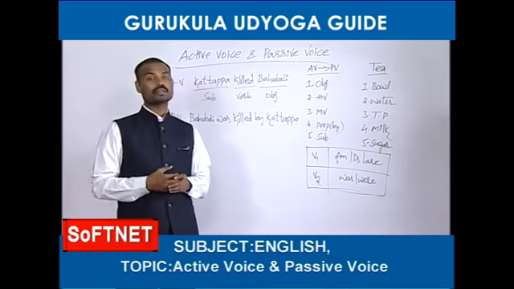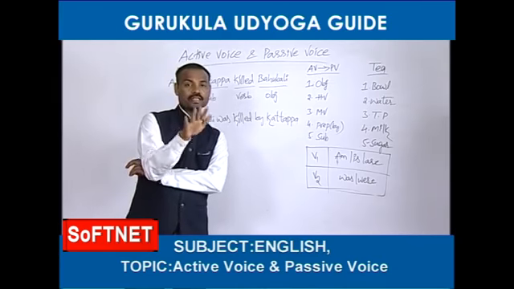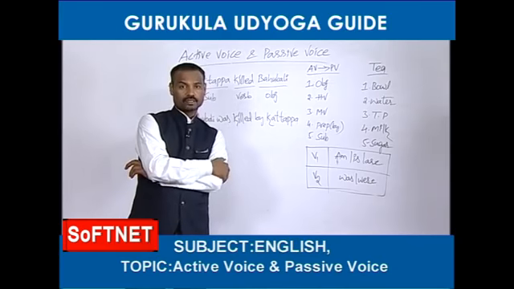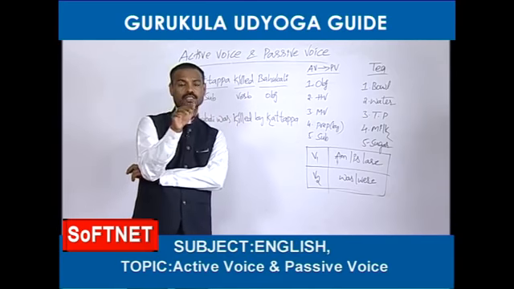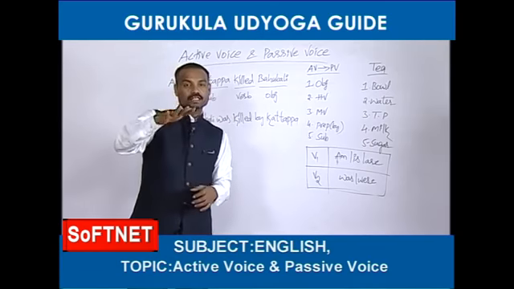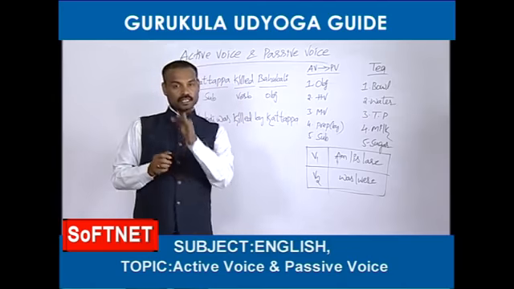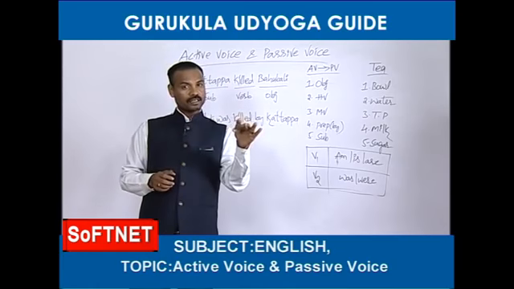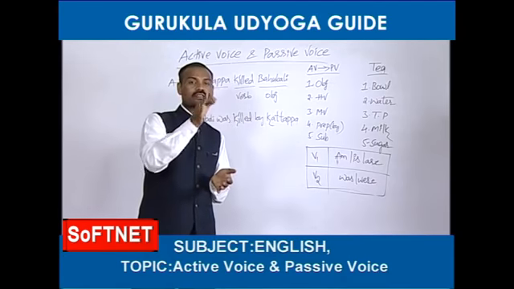Let's take one more example. For example, Sanjay is working as a director. Okay, Sanjay is working in movies, or Sanjay is directing a movie. It is present continuous. Sanjay is working, or Sanjay is directing a movie.